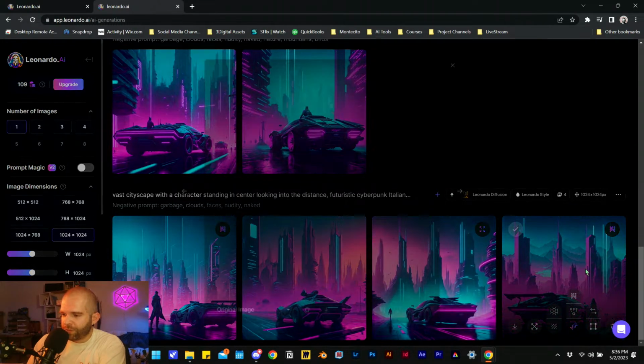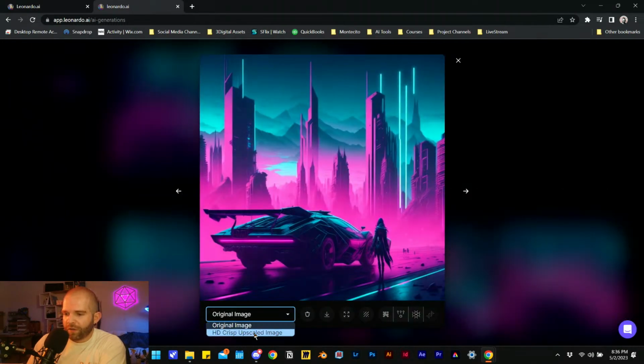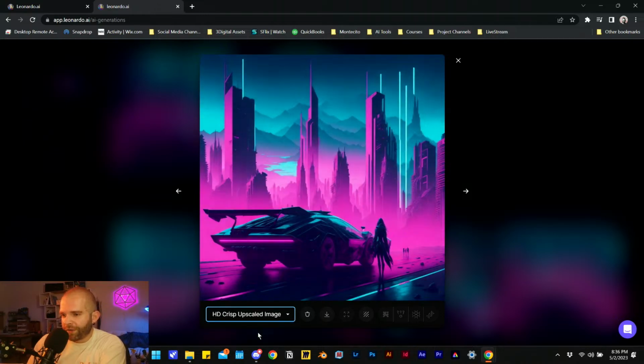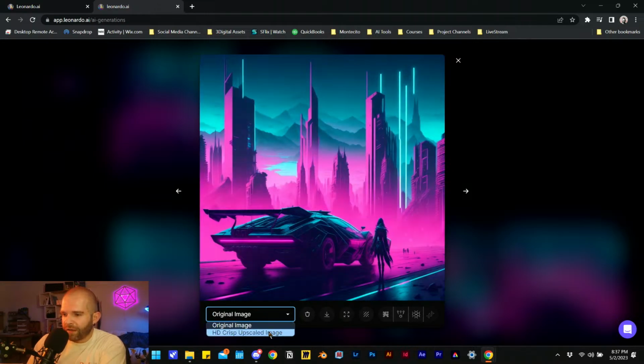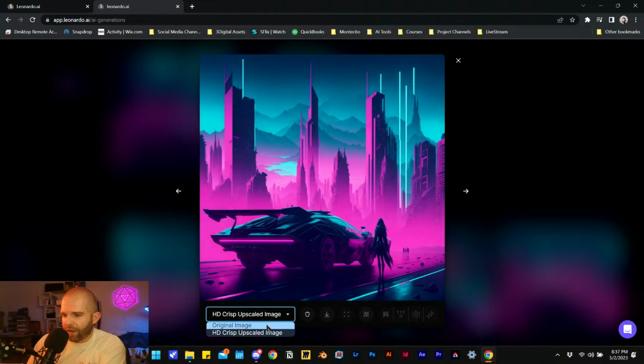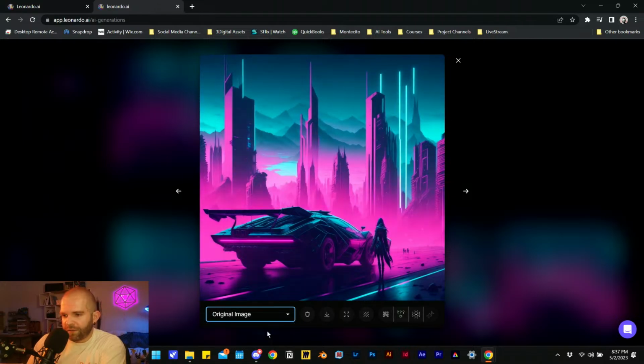That's the unzoomed version. I wonder, we didn't look at the crisp upscale. Oh, so yeah, this is the original. And then the crisp upscale is this, which we really just see a lot more defined edges and less soft shadows. Like sharper edges, less soft lighting, a lot harsher lighting.